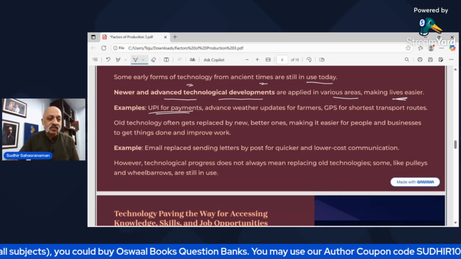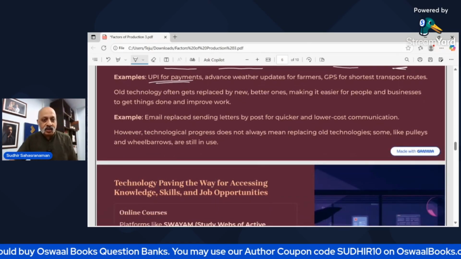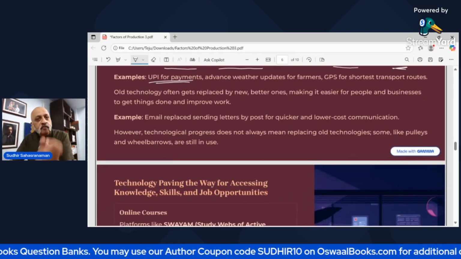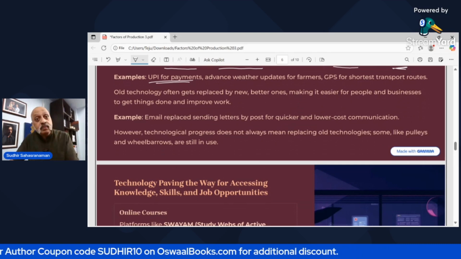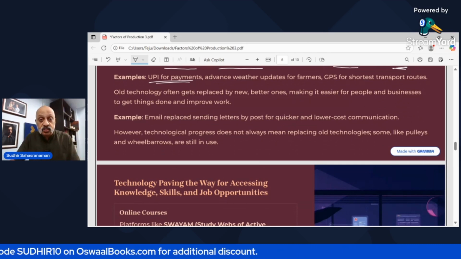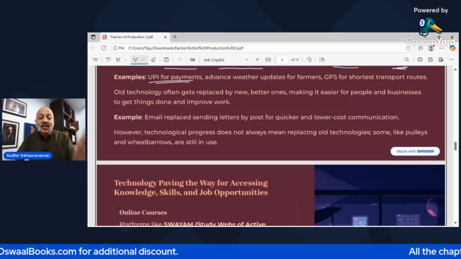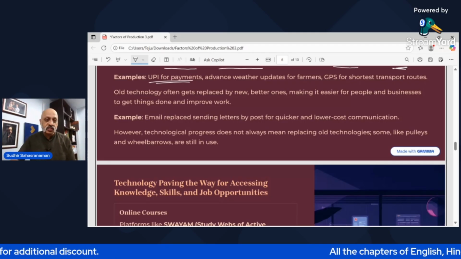And it helps businesses do better. Email, for example: now very few people write letters. You send email, right? Even email has got outdated. You send WhatsApp messages, right? So everything keeps getting updated because of new technology which is coming.